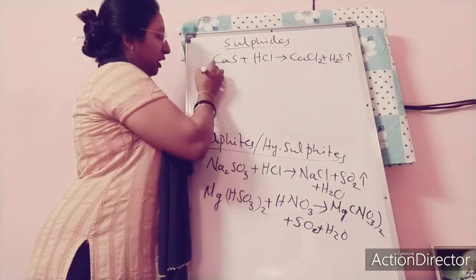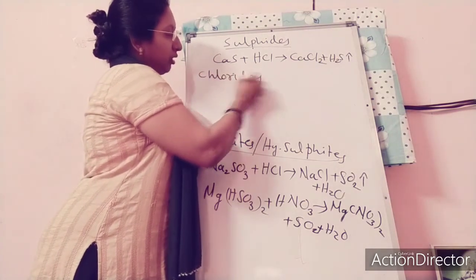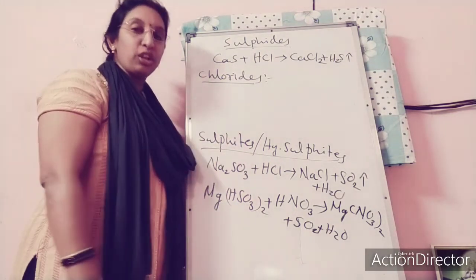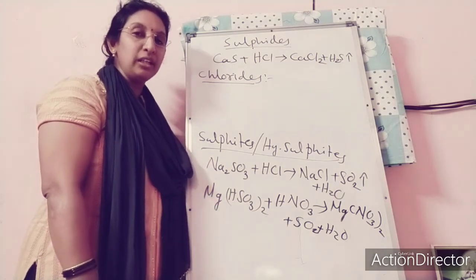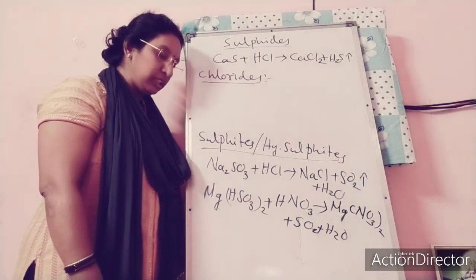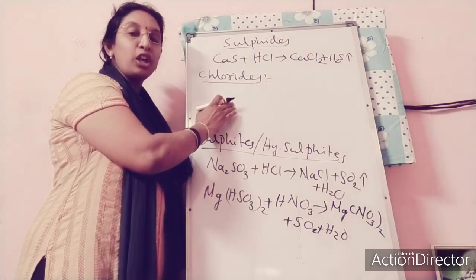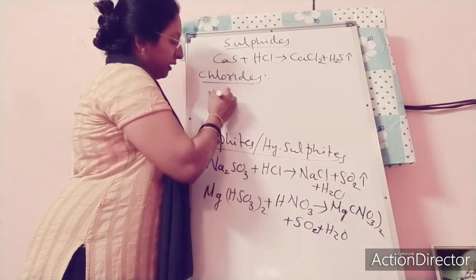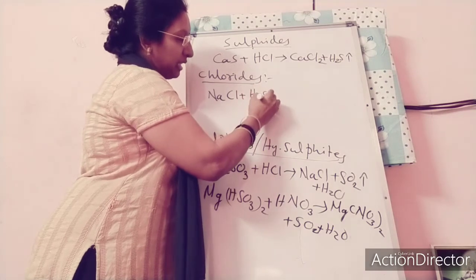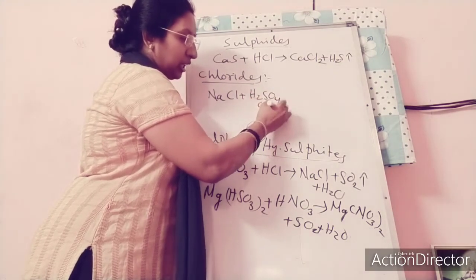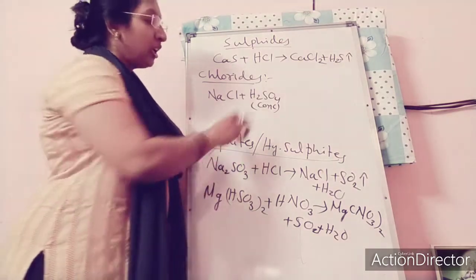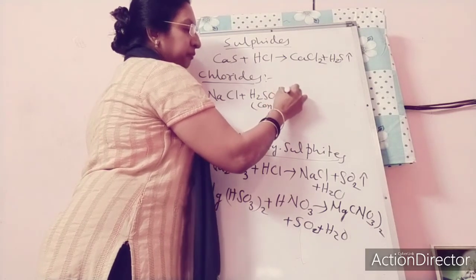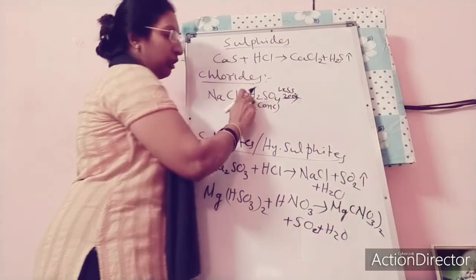chlorides, I already told you, chlorides are strong salts, or the negative radicals are stronger, so mostly they are not decomposed by the acids, but some of the chlorides are decomposed with hot concentrated sulfuric acid at higher temperature. I am saying sodium chloride plus sulfuric acid, this one concentrated, it cannot be decomposed with a dilute acid. Concentrated acid, when you take it at below 200 degrees centigrade, it will remove one hydrogen